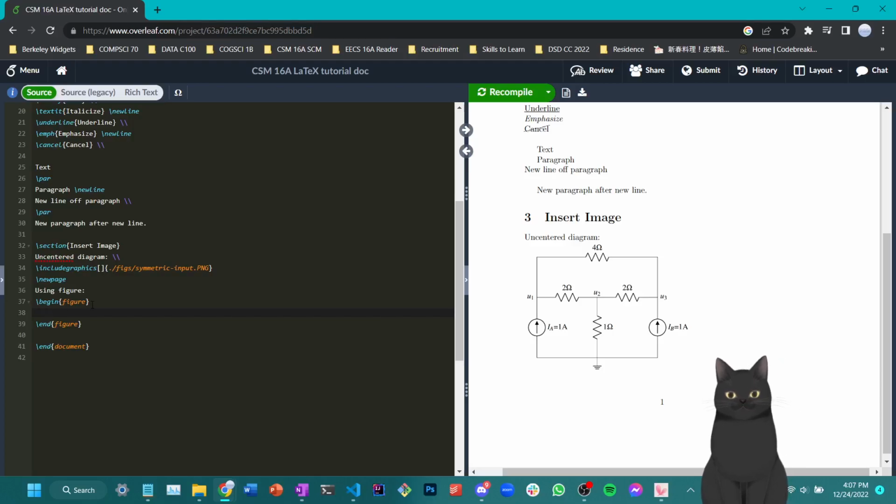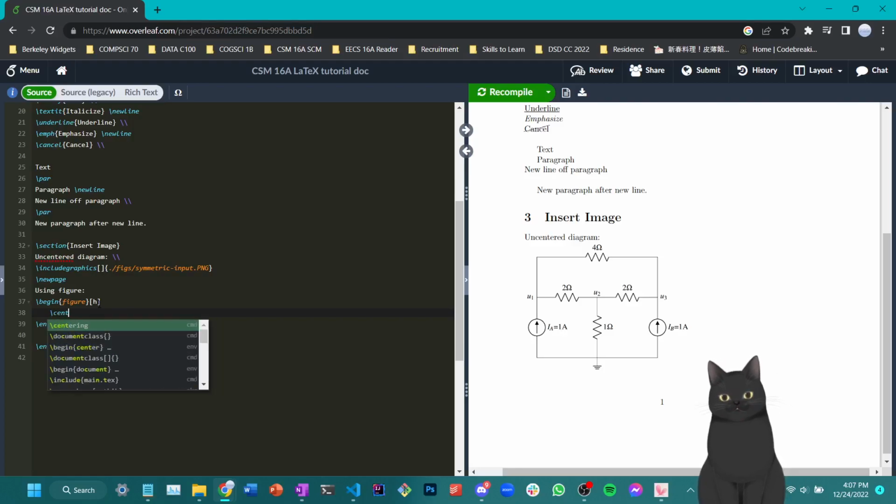Figure also comes with a couple of optional parameters, which you can type in the bracket here. For me, I'll use H, which means here, which means that I'm going to insert the figure here where my text is currently located. There are other options such as T or P, but you can explore those on your own.